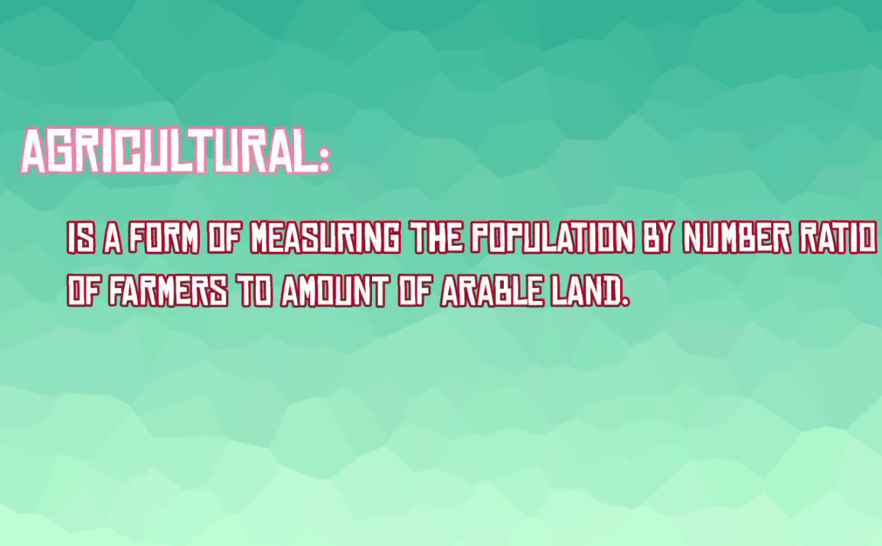Third is agricultural density, a form of measuring the population by the ratio of farmers to the amount of arable land. By this statement, it is obviously understandable.